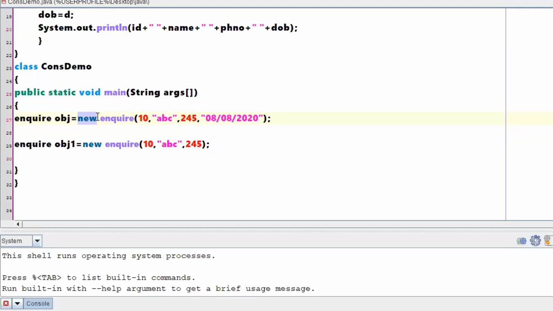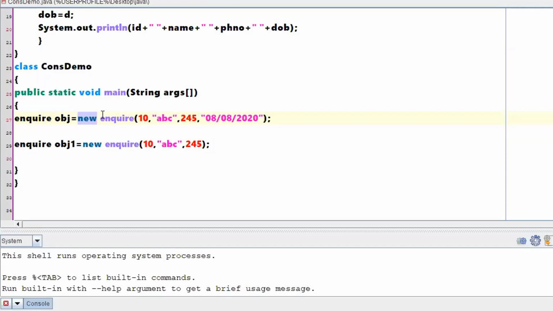Right? Is it true or false? New keyword is used for creating an object and then initializing values to instance variables. Is it true? New keyword is only responsible for creating an object, not for the sake of initialization. Correct? Who is responsible for assigning values to instance variables?